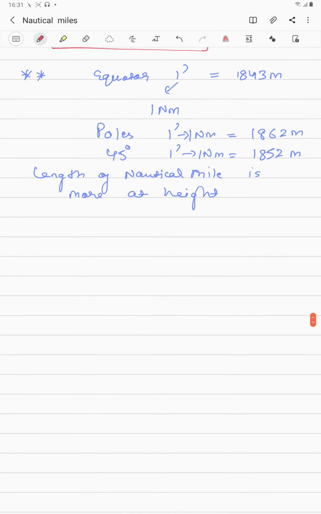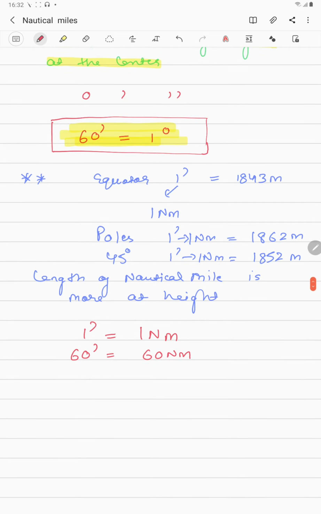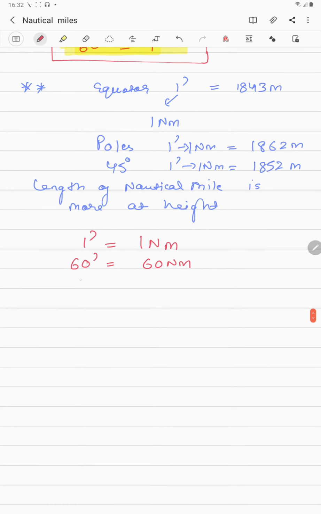This is very important. So we have seen that your 1 minute is known as your 1 nautical mile. Now, if I multiply this by 60, 60 minutes is your 60 nautical miles. And we know that 60 minutes is 1 degree. So your 1 degree is your 60 nautical miles. This is very important, guys.